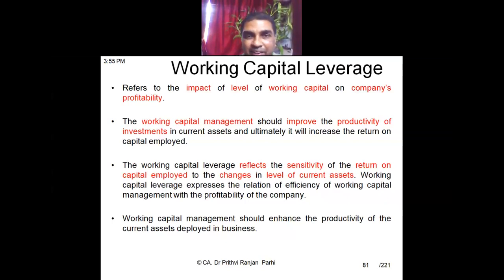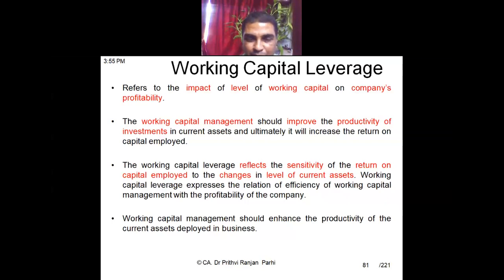When you talk about working capital leverage, we see it is the impact of the level of working capital on the company's profitability. Suppose this is the working capital I am maintaining and this is the profitability. If I change the level of working capital, what will be the impact on profitability? How to calculate that? That sensitivity is computed, that is, the sensitivity of the company's profitability to working capital is computed with reference to working capital limits. The intention is that through management of working capital, we will be able to improve the productivity of investments. That means return on investment will improve if we manage working capital efficiently.